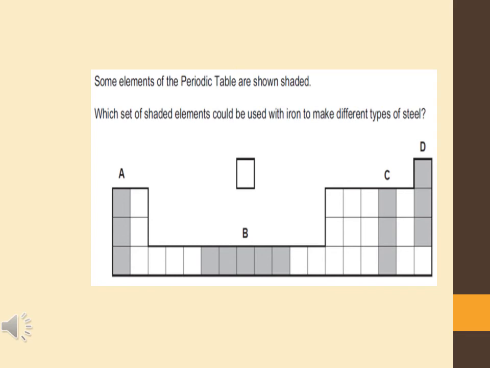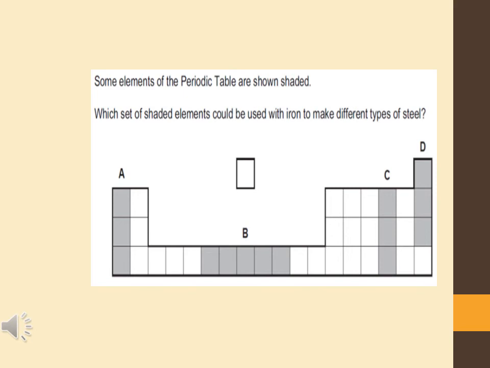In the next question, you can see they have given you a periodic table. You have done a lot of questions related to this type of periodic table. You would have a periodic table with you, so it's very easy.